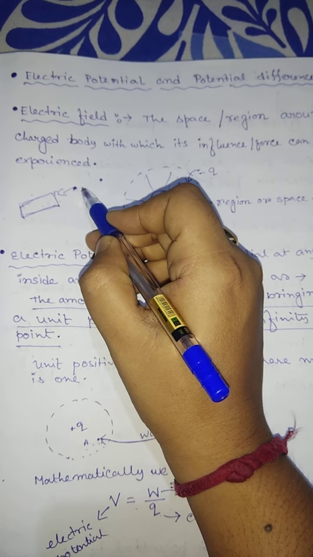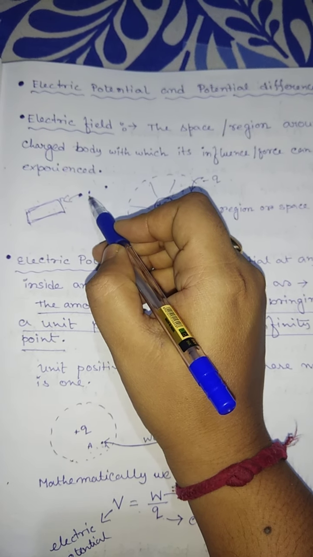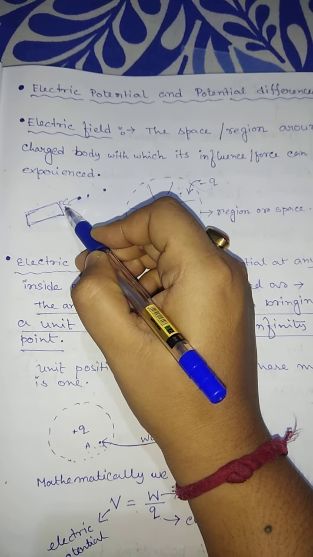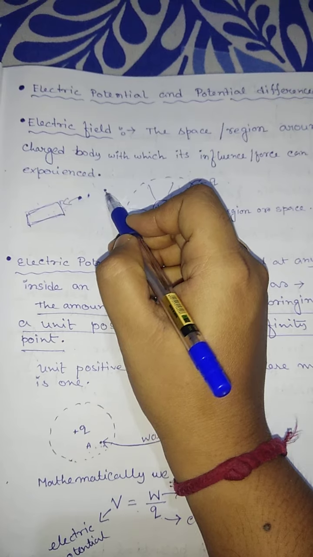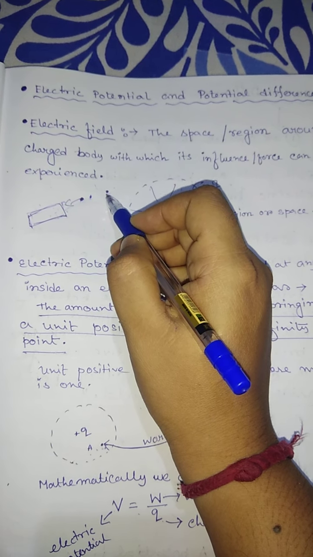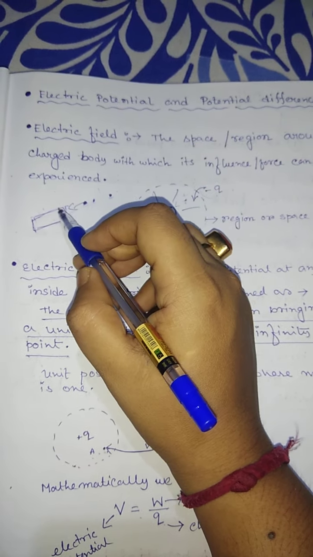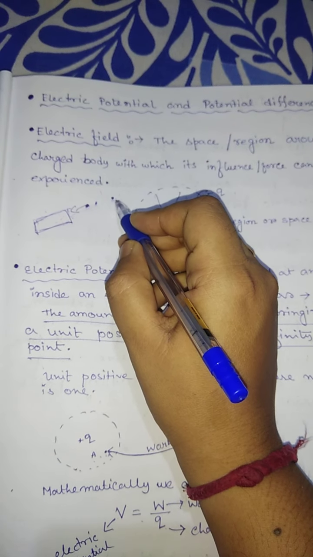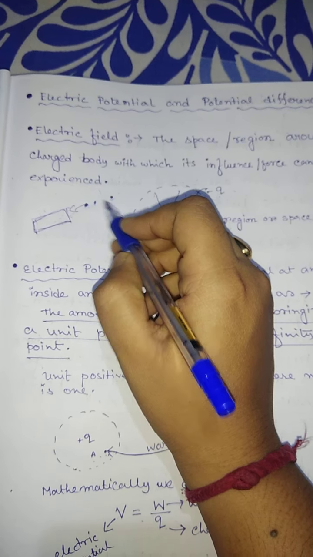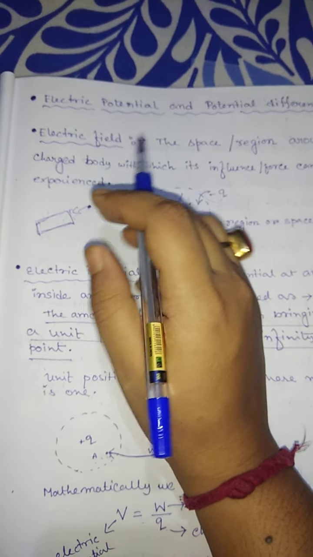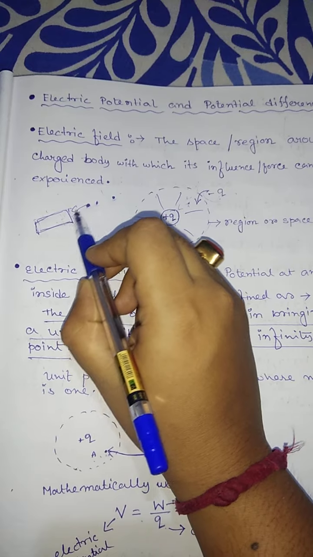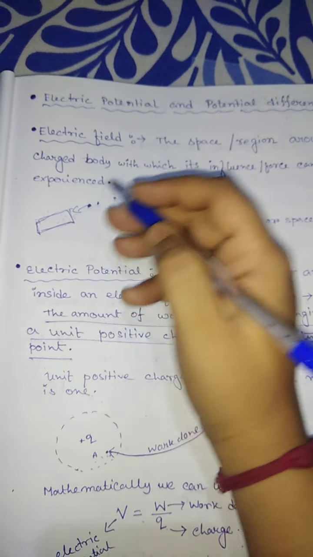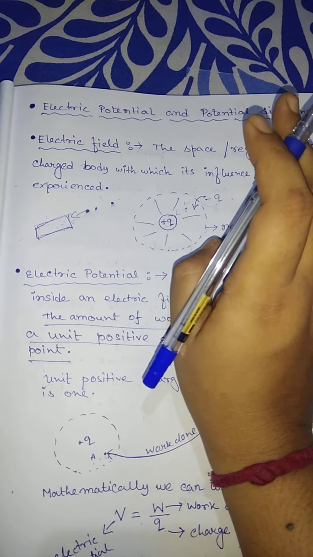Now suppose this iron nail is placed here. Then again we see that this iron nail is attracted by this magnet. But if we place the iron nail here, then we see that it is neither attracted nor repelled. That means in this region, at that distance, the influence of this magnet does not work. So up to a certain region, this iron nail experiences one force, either attractive or repulsive.